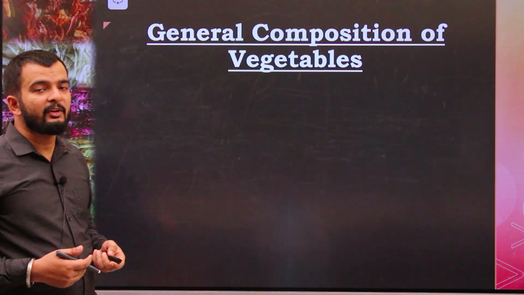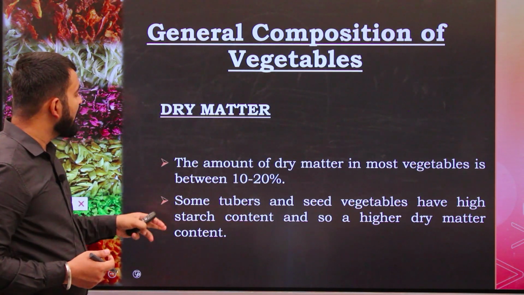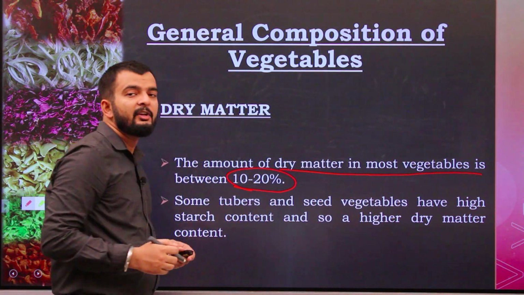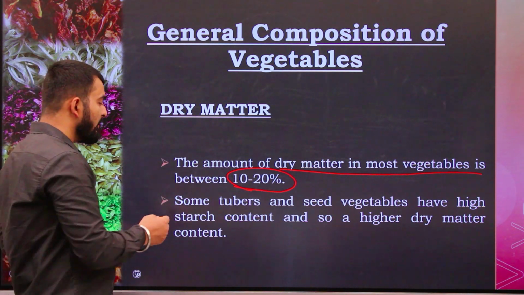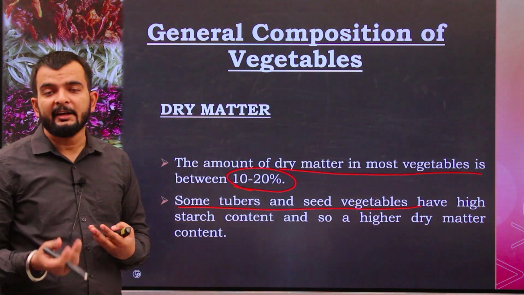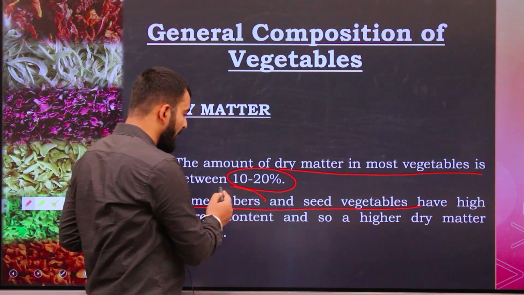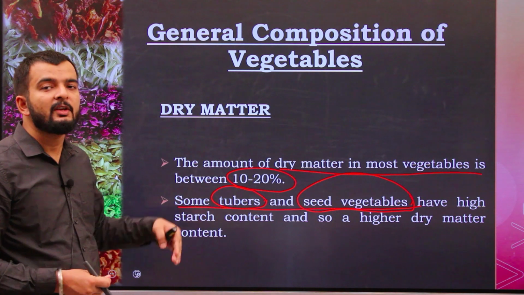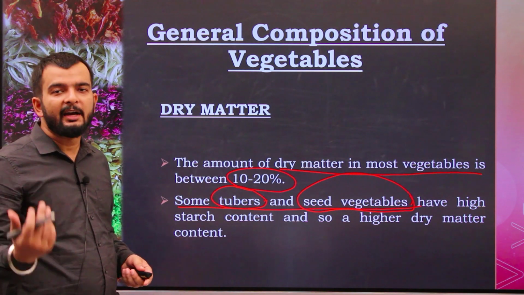Now under the composition of vegetables, we will see dry matter first. The amount of dry matter in most vegetables is between 10 to 20%, which is comparatively less than fruits. Some tubers and seed vegetables have a higher starch content and so constitute a higher amount of dry matter. Some seeds of plants are also consumed as vegetables.